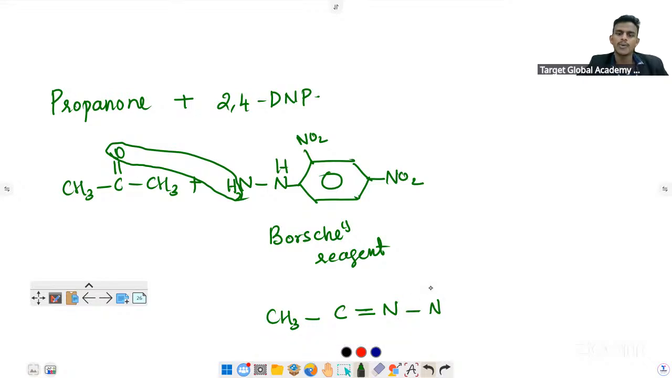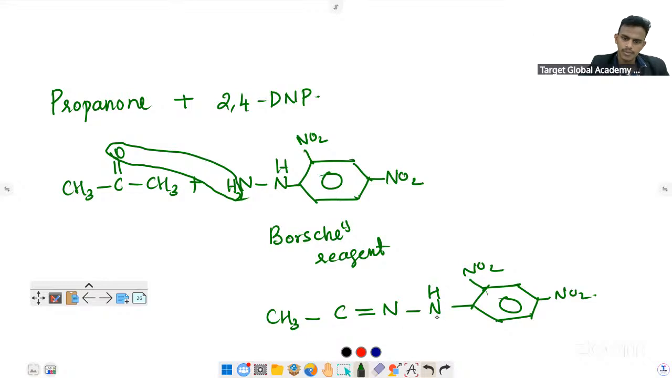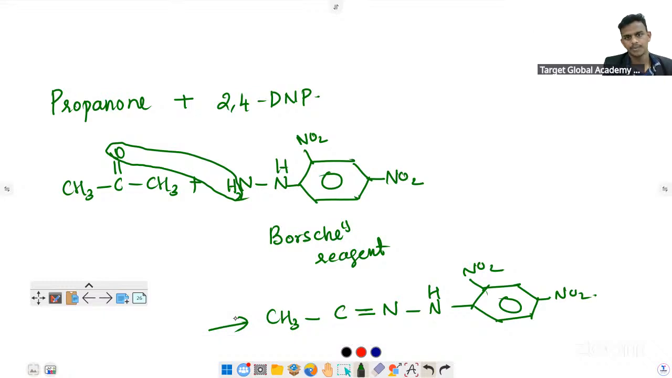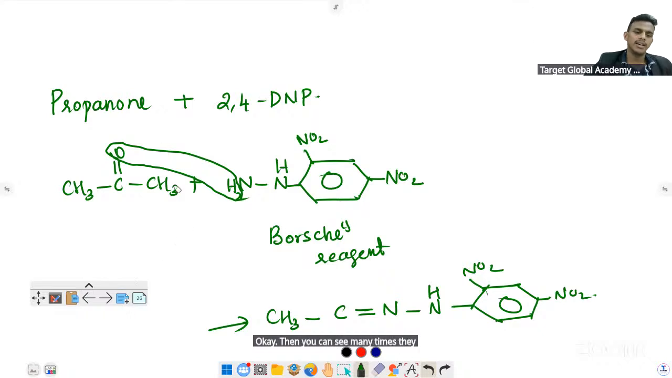Then connected to NH, connected to 2,4-dinitro. This is known as the 2,4-DNP test. So aldehyde as well as ketone will give this 2,4-DNP test. Okay. Then you can see many times they asked regarding the semi-carbazide.